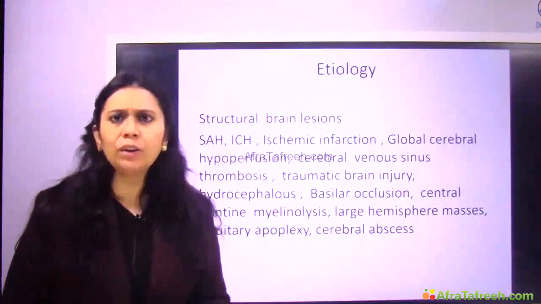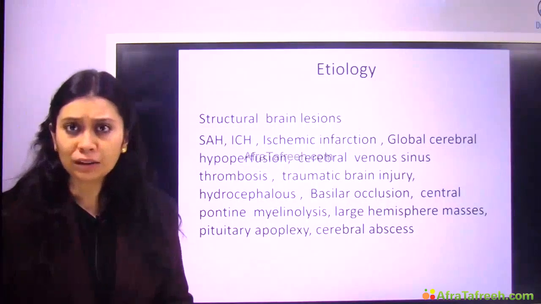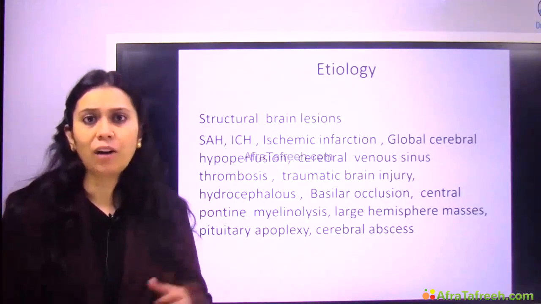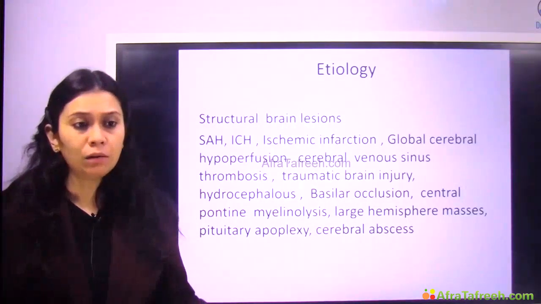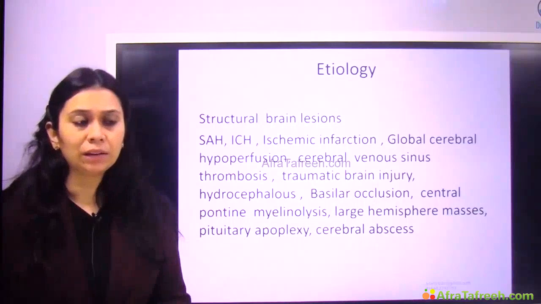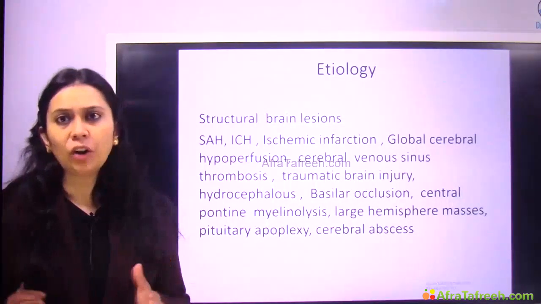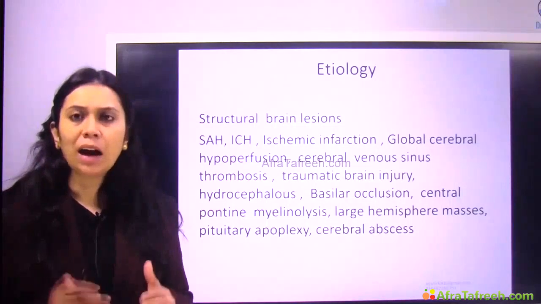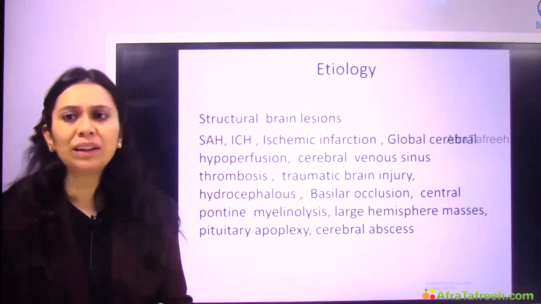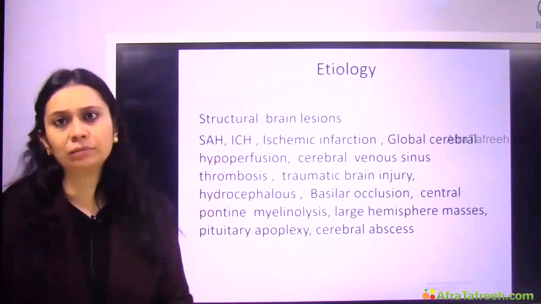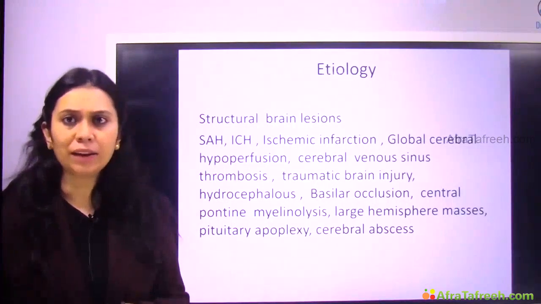Now, before going into those steps, before telling you the approach to coma, let us very fast see the vast etiology which can result in coma. Now, structural brain lesion. I told you that a person being conscious depends upon arousal and awareness, and all the centers which manage arousal and awareness are in your brain: cerebral cortex, diencephalon, ascending reticular system, et cetera.